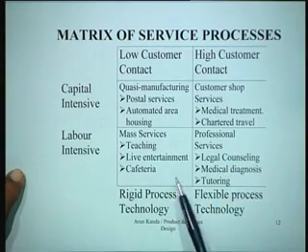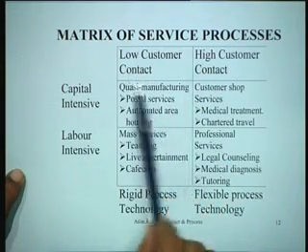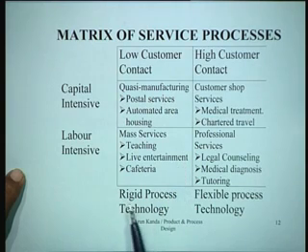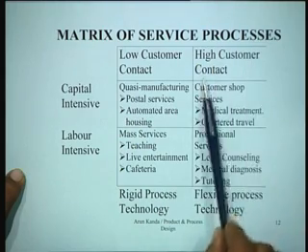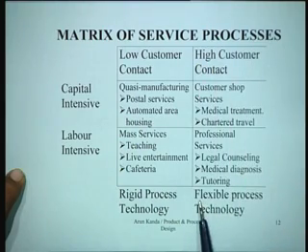Essentially what you find is that for this entire stage, generally the process technology is rigid, and for this stage the process technology has to be more flexible.